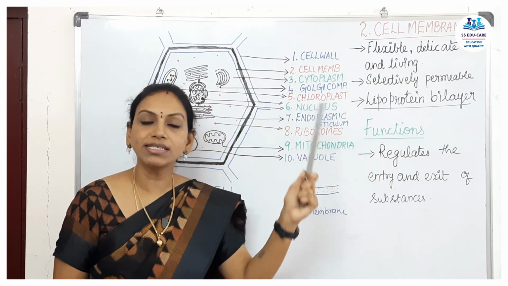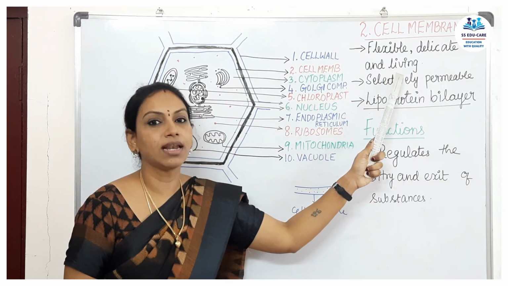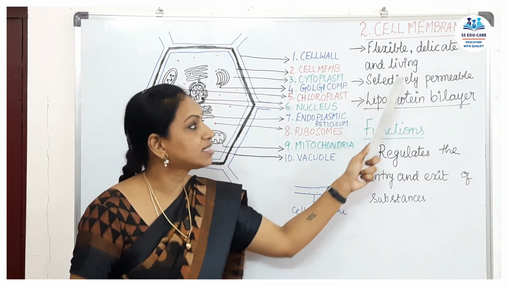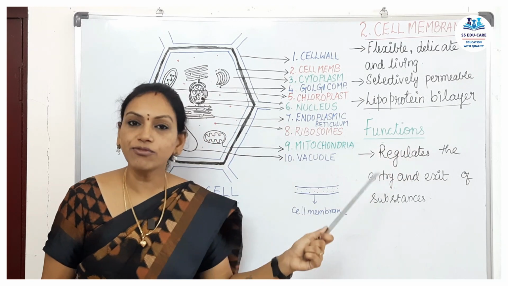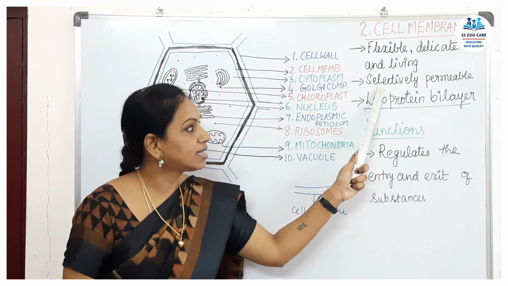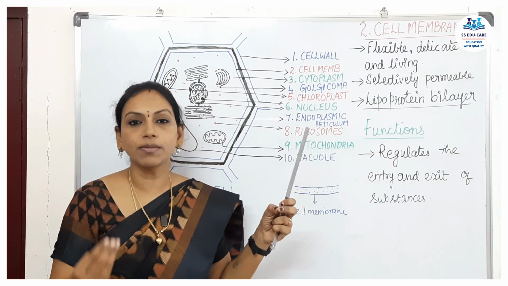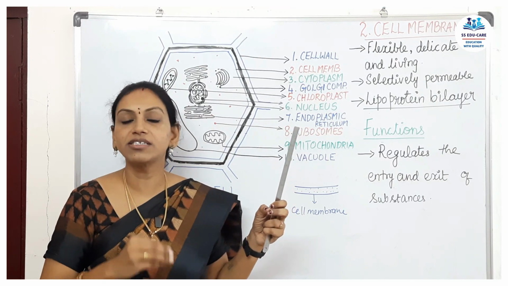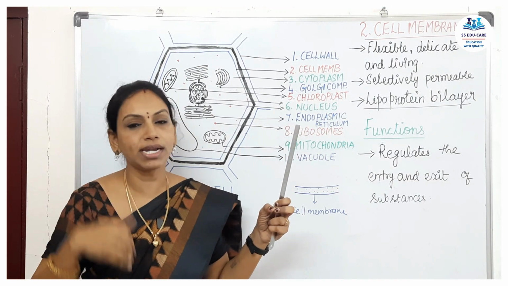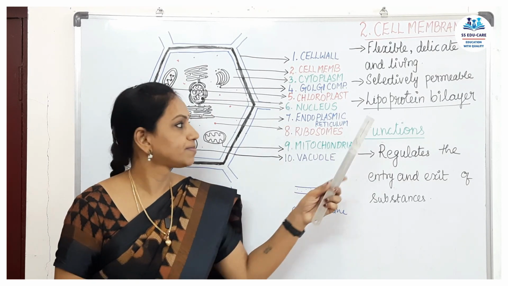For the cell wall, I said it's non-living. The cell membrane is the living part of the cell. Then it is selectively permeable. For the cell wall, I said it's freely permeable, but here it is selectively permeable. It means it allows substances very selectively. It does not allow everything as the cell wall does. It filters what is not needed and sends it out.